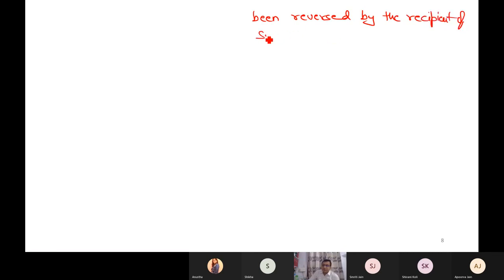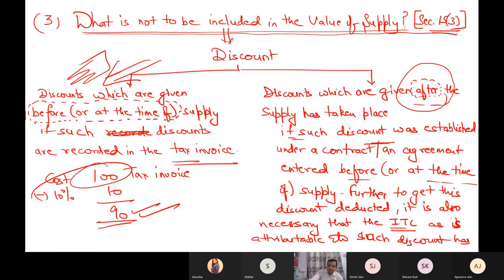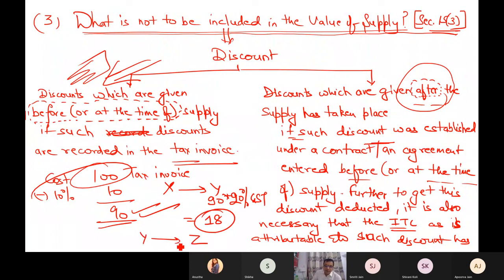Now try to understand what I am saying. In this case, what is happening? X supplies something to Y, and the value taken was 90 rupees. And suppose on this, if 20% is GST, for example, then Y has paid 18 rupees. And when Y has supplied this to another party, Y must have claimed 18 as input tax credit.